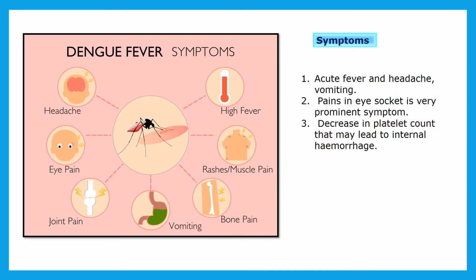Due to dengue, there is acute fever, headache and also vomiting. Fever is coming, that is, the temperature becomes high. Then pain in the eye socket is a very prominent symptom; pain in the eye socket is the most important symptom of dengue. A decrease in platelet count may lead to internal hemorrhage, and due to this there is a decrease in platelet count and internal hemorrhage, means internal bleeding in our body also. So these are the main symptoms of dengue.